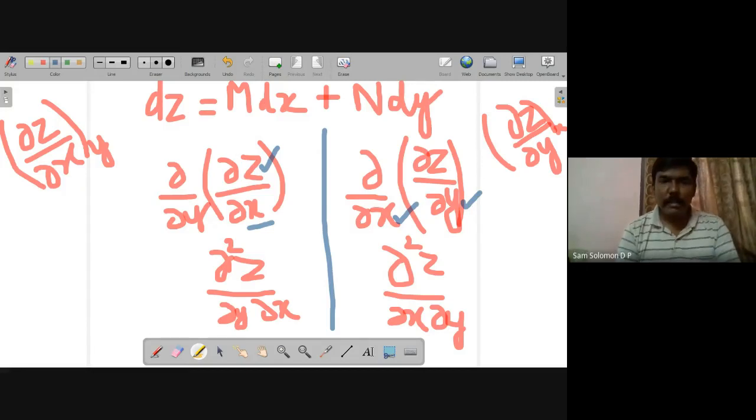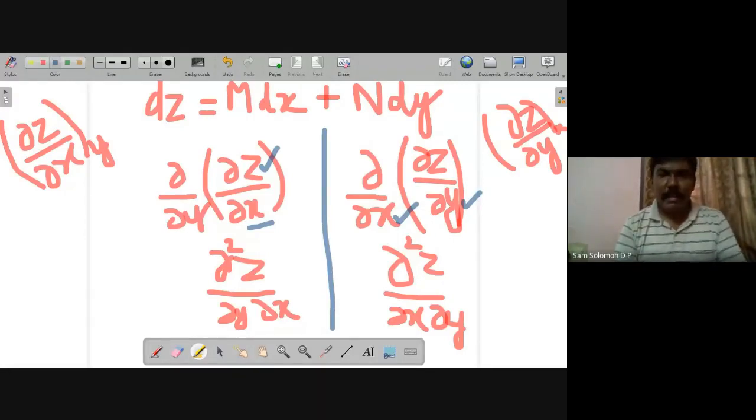It should be possible to make the changes in either sequence without changing the result: dou squared z by dou y dou x is equal to dou squared z by dou x dou y.